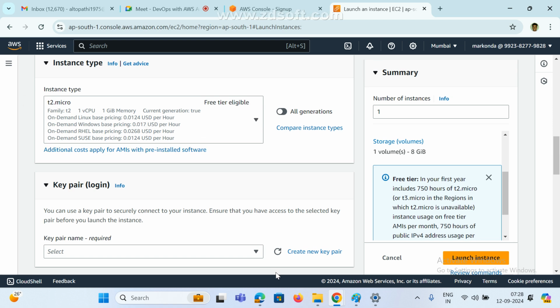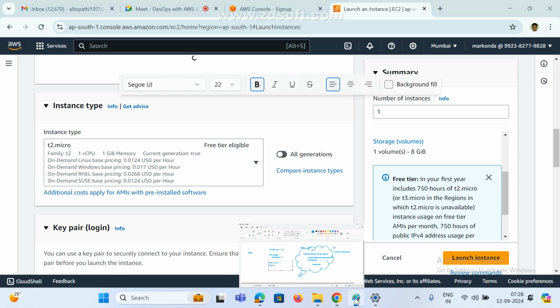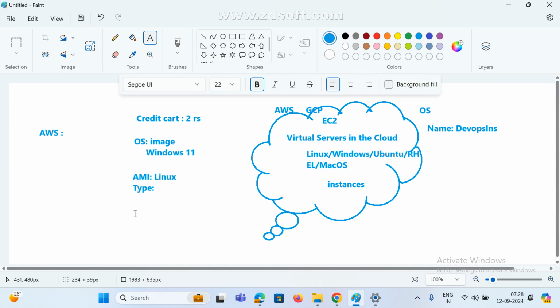Just check your mobile, how many GB of RAM you are using and what the processor is. On my laptop, I am using 16 GB RAM. For practice purposes, this is enough. But for interview purposes, don't say this one. If they ask which instance type you are using, this is the question: what is the instance type? This is very, very important.